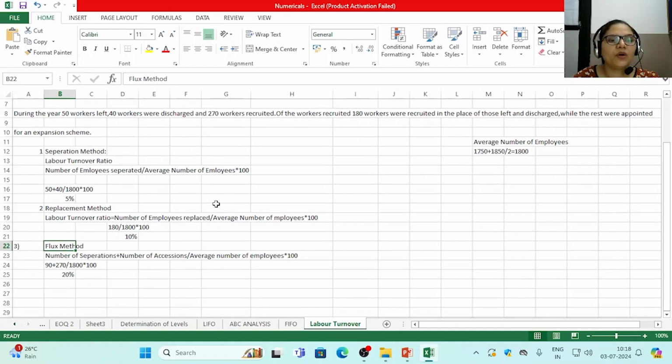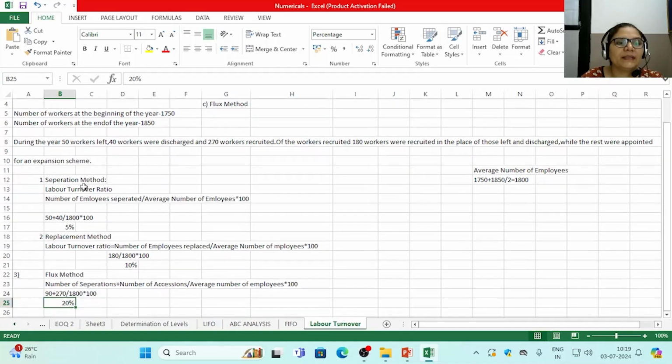So number of separations we have calculated is 90, plus number of accessions, 270 workers were recruited. Number of accessions refers to the figure of how many employees were actually appointed. So 90 plus 270 upon 1800 into 100 gives you 20%.